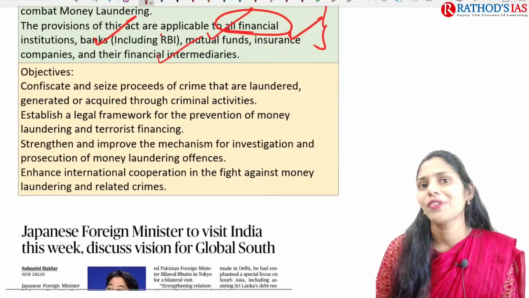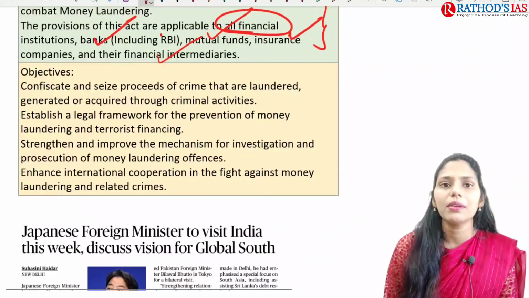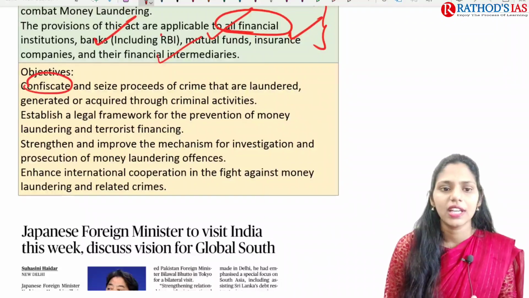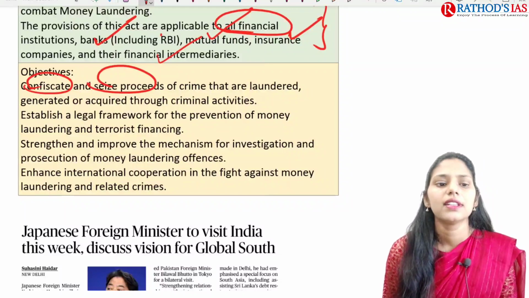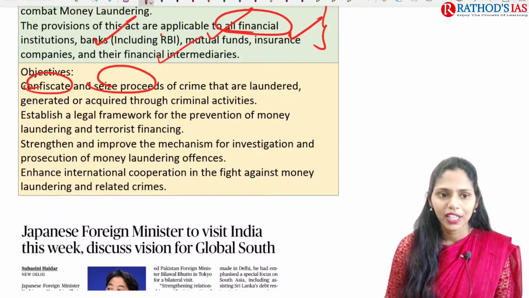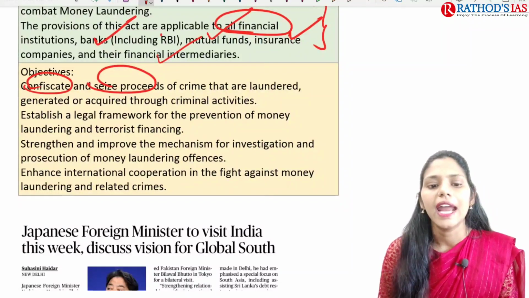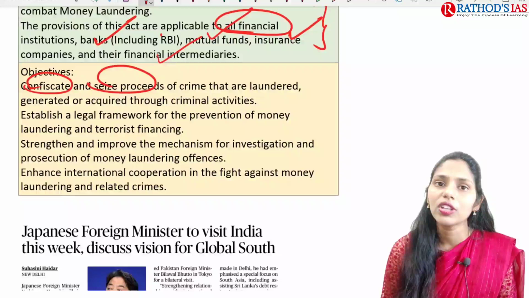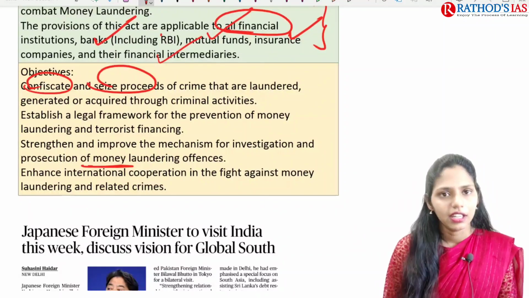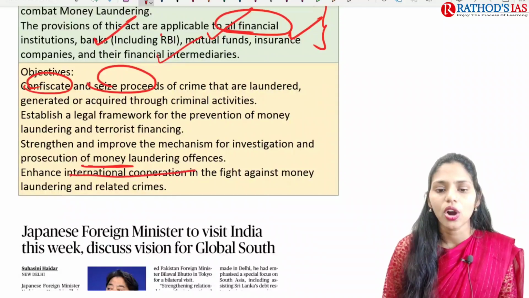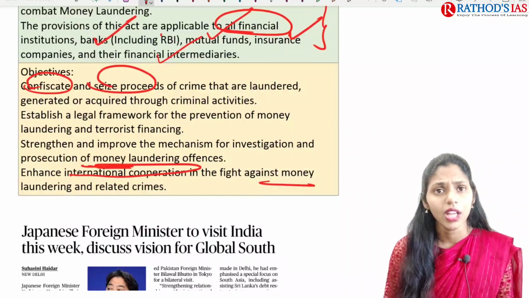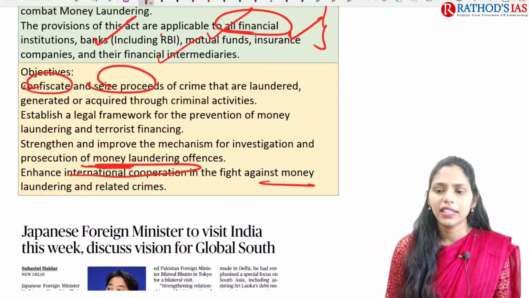So what are the objectives of this Act? To prevent money laundering. If there is any money laundering, we can go for confiscation and seizing of assets. We can also establish the legal framework for the prevention of money laundering and terrorist financing. It also focuses on strengthening and improving the mechanism for investigation and prosecution of money laundering offences, and on enhancing international cooperation to fight money laundering and related crimes. So this is about the Act in detail.